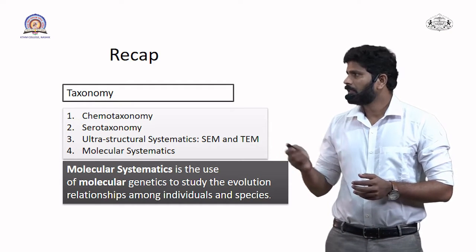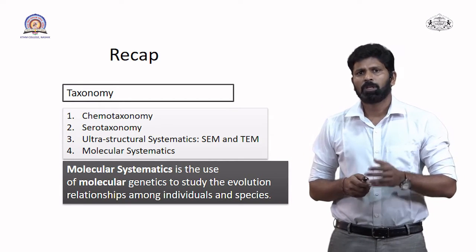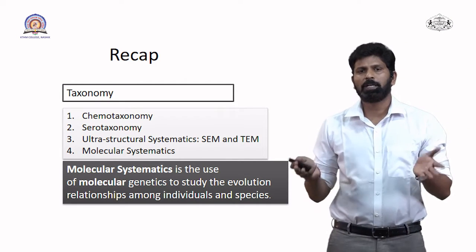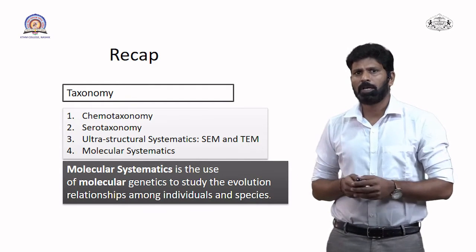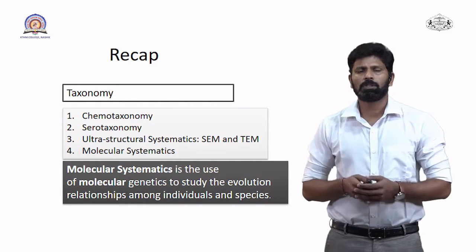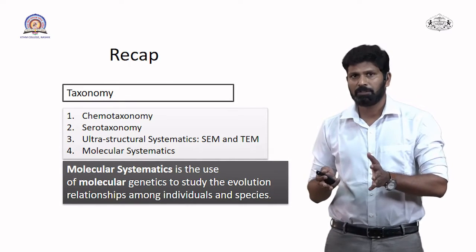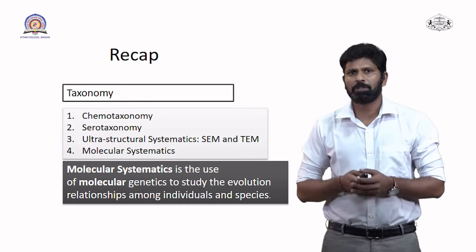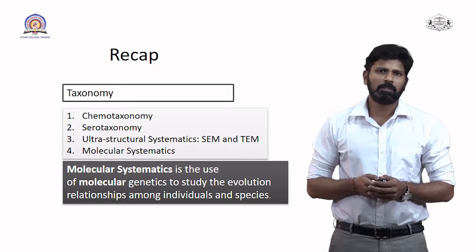Again, after that, serotaxonomy is a trend in taxonomy. In serotaxonomy, we consider the protein content to differentiate or to find similarities between plants. We know that serology is the branch of biology related to serum or blood content, which focuses on antibody and antigen reactions, and those reactions can be utilized for the classification or separation of plants, and this is serotaxonomy. This is also a quite recent branch in taxonomy.